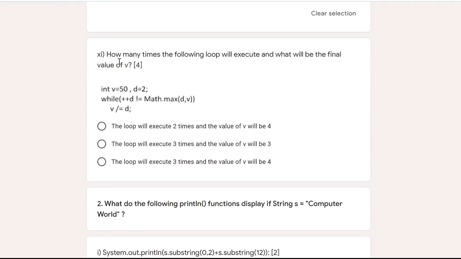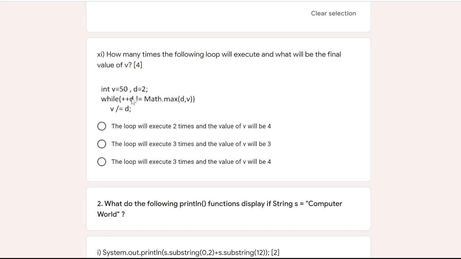The next question: how many times will the following loop execute and what will be the final value of v? So this is the code: v equal to 50, d equal to 2. This is a while loop. In the while loop, the condition is ++d not equal to Math.max(d, v), to find the maximum value from d and v.